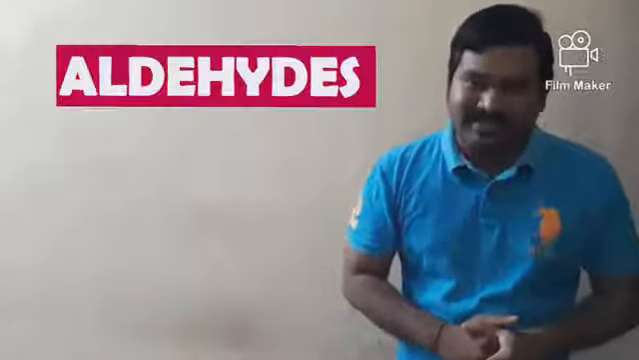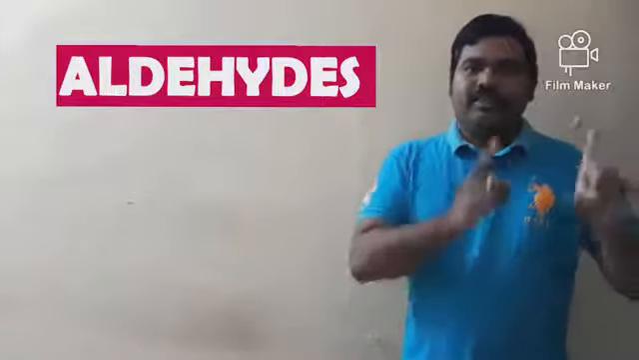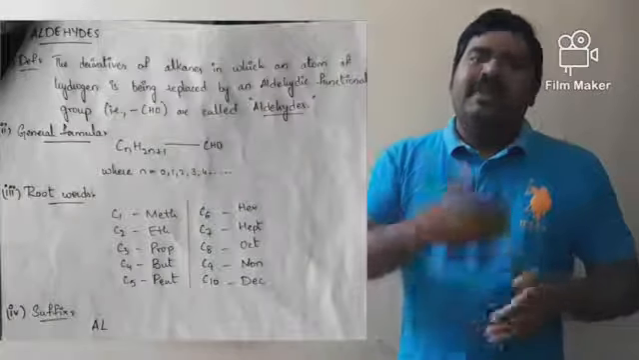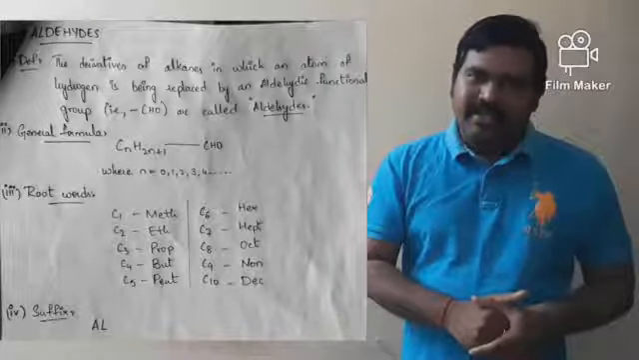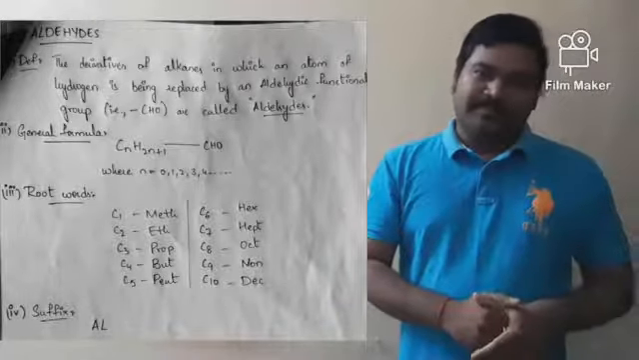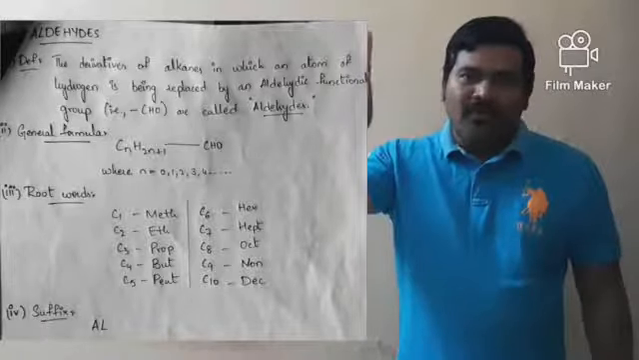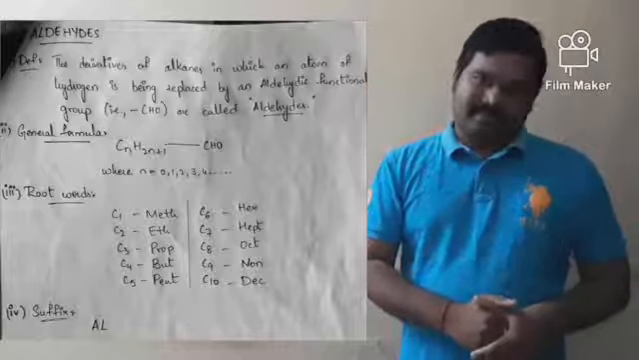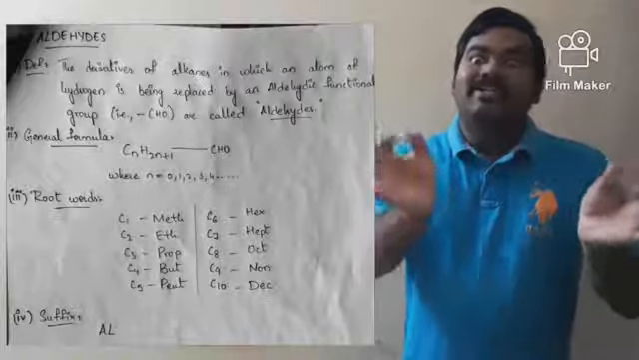Now coming to the next, fourth category after alcohols. What is that? Aldehydes. Point number 1. Those derivatives which are obtained by replacing one of the hydrogens in alkanes by an aldehydic functional group, that is single bond CHO, are called aldehydes. So single bond CHO is called the aldehydic functional group.